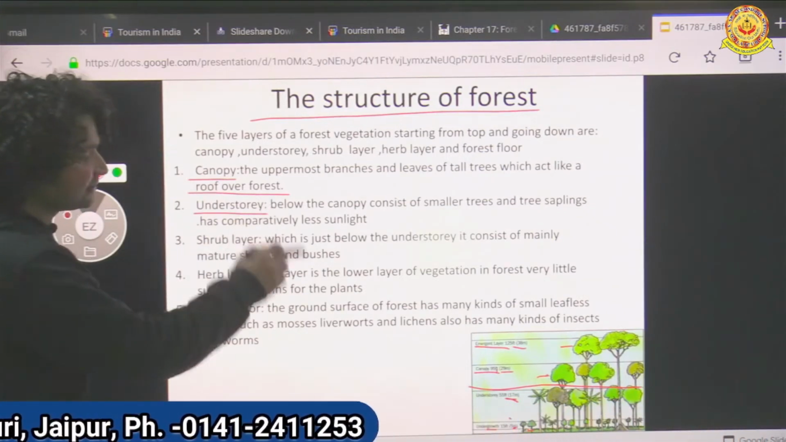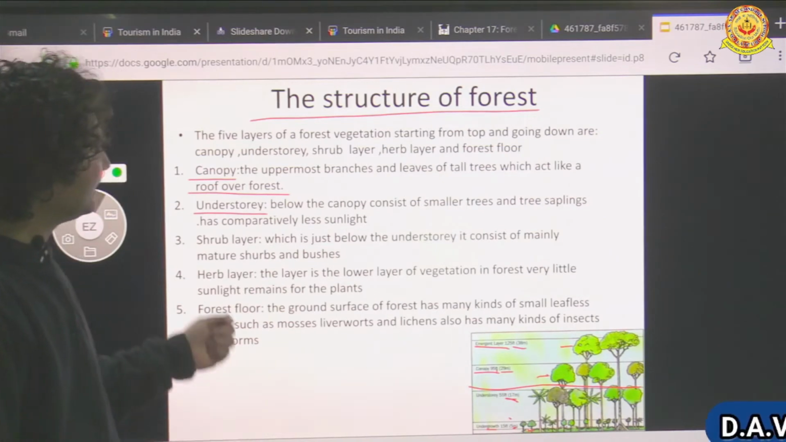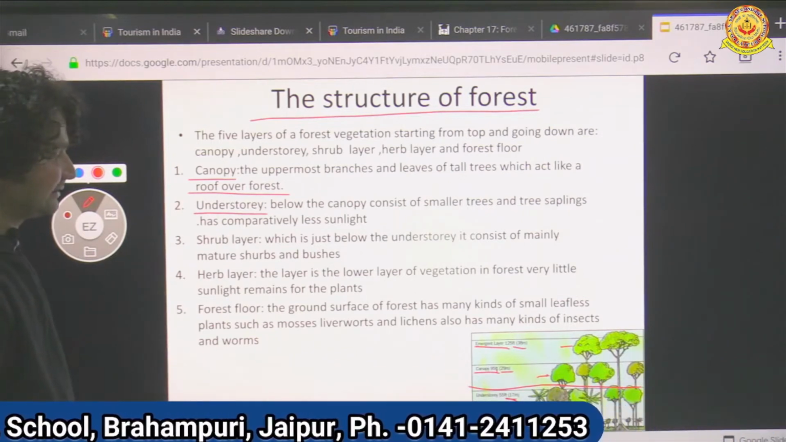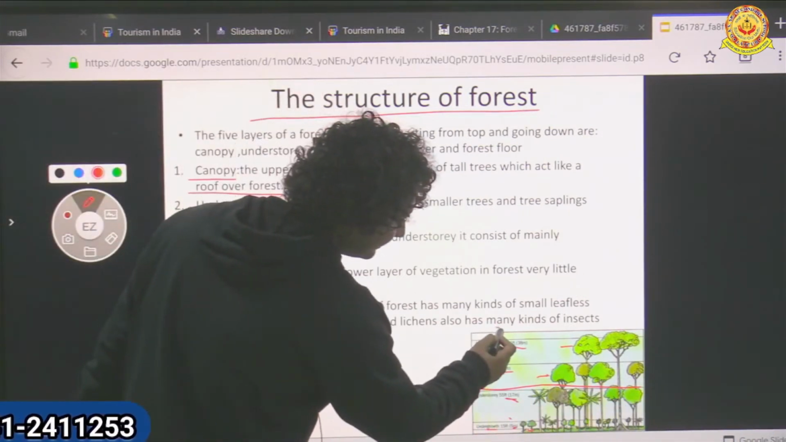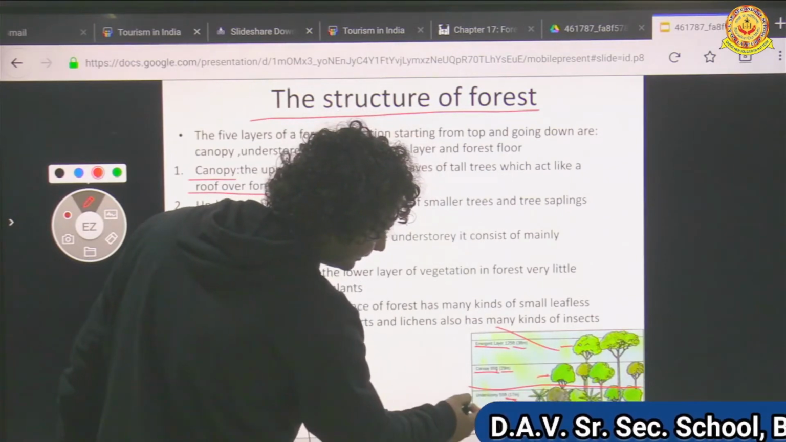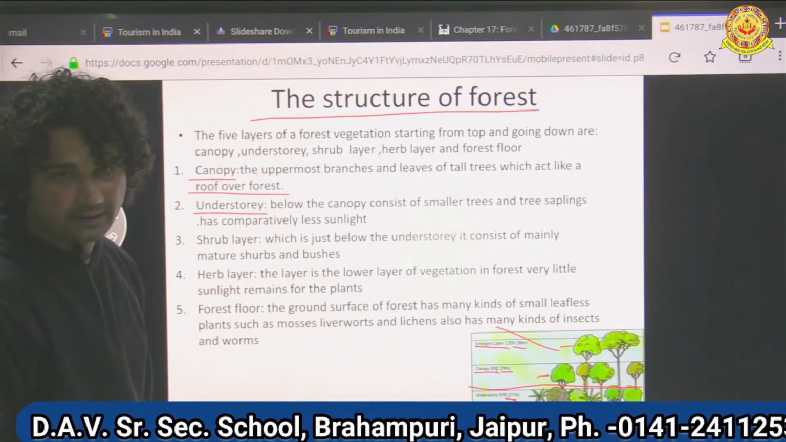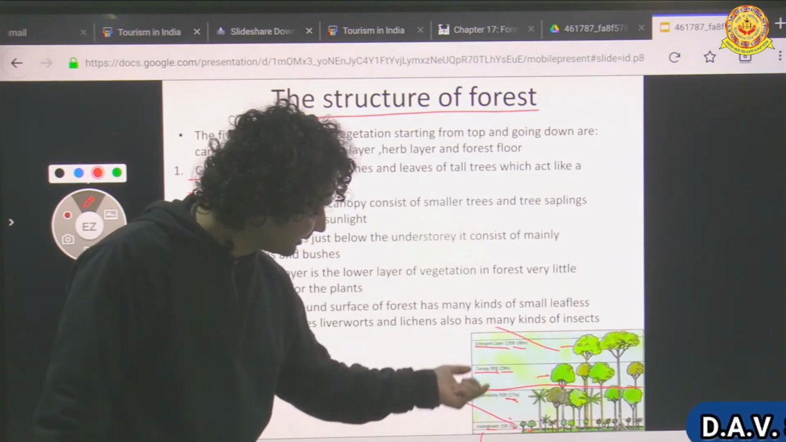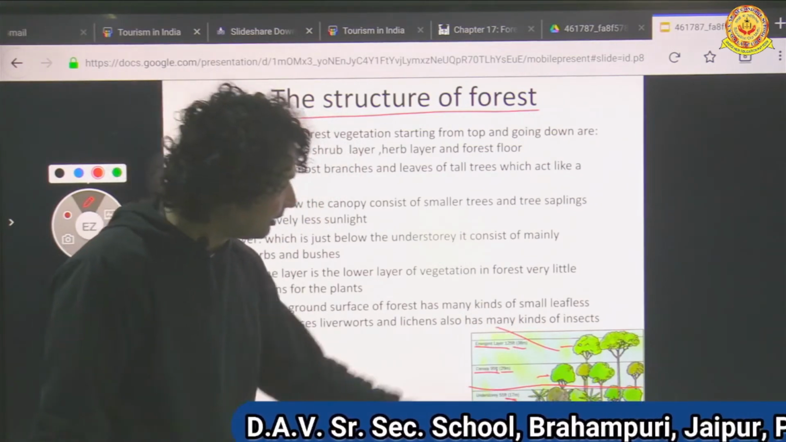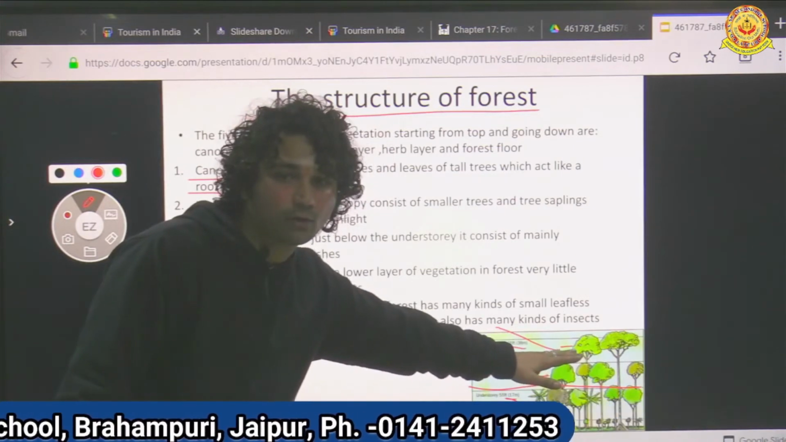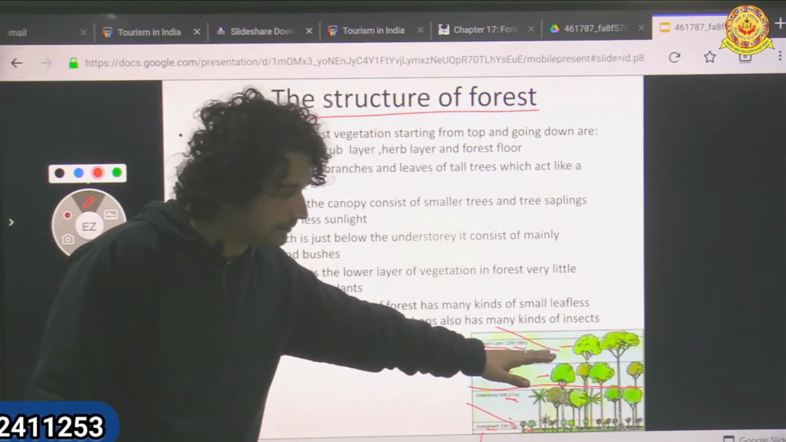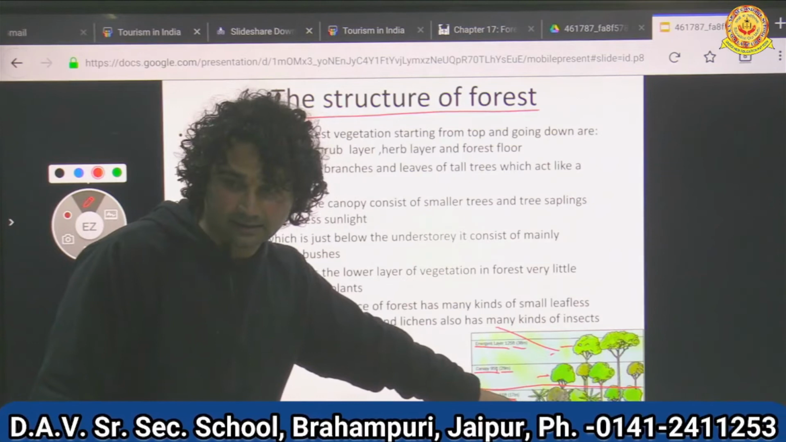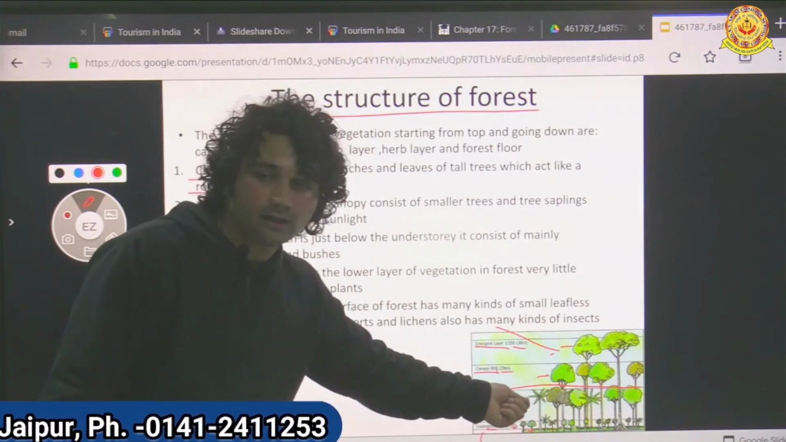Then understory. Below the canopy it consists of smaller trees and tree saplings, and has comparatively less sunlight. Why do they get less sunlight as compared to the canopy or tall trees? Because the canopy covers them, it acts like a roof. So it works like a roof, and fewer sun rays reach here. That's why it gets low sun rays.